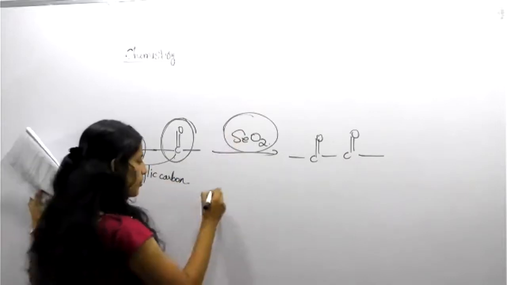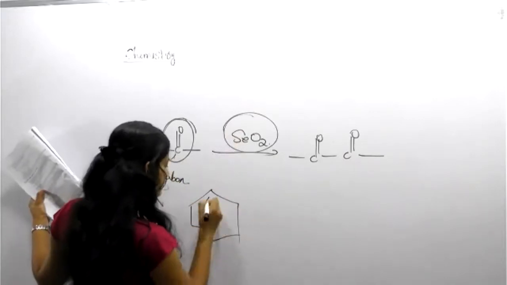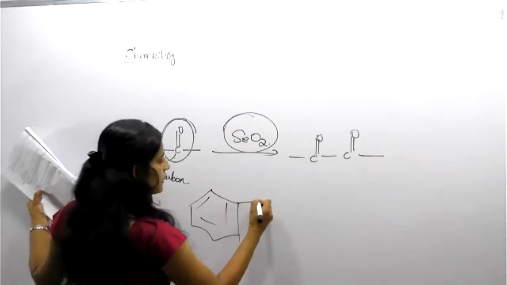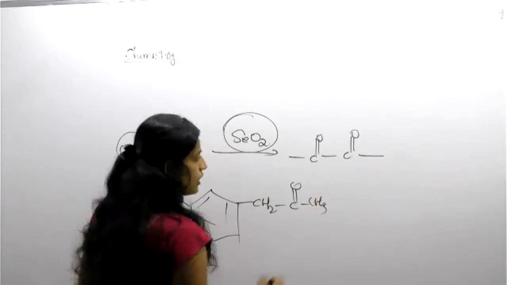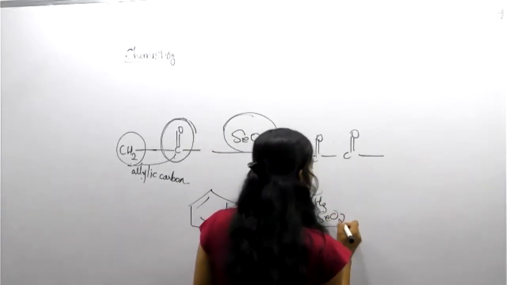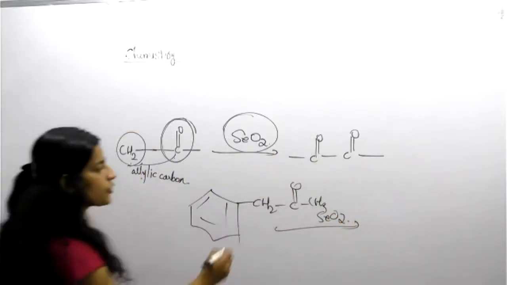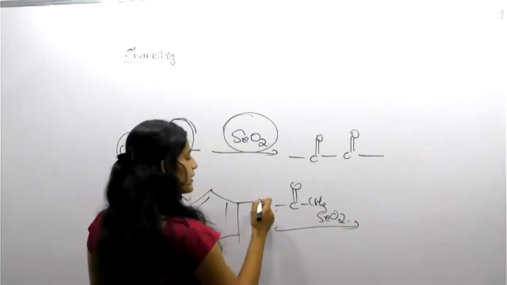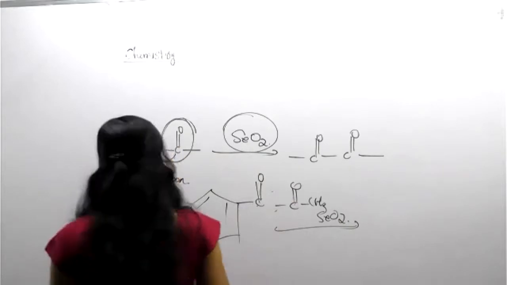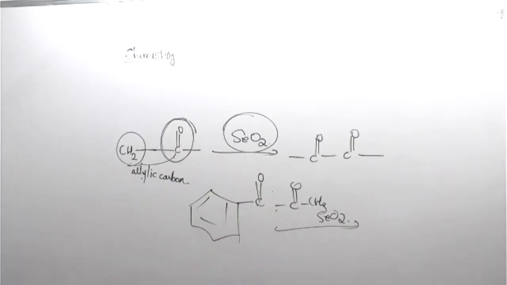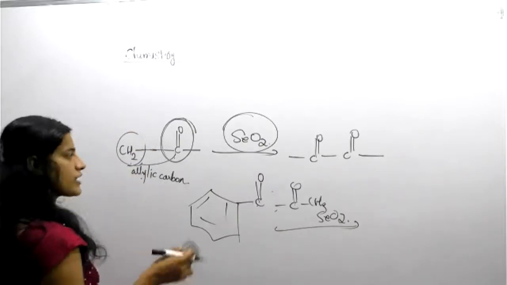In any case, suppose like this. This is the condition. They are telling CH2, C double bond O, CH3 is with you, and then SeO2 with you. What about the product? This group will automatically convert into C double bond O, the CH2 group mainly. Okay. So keep this in your mind, SeO2 has a tendency to convert. That is a very good trick.